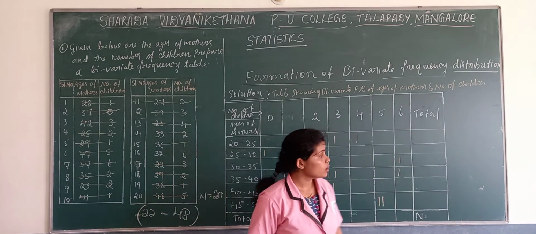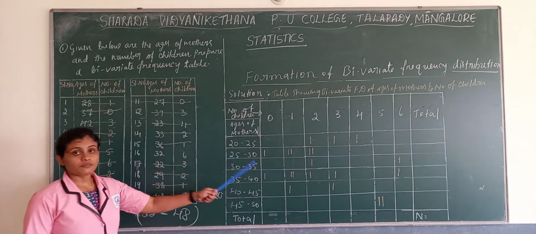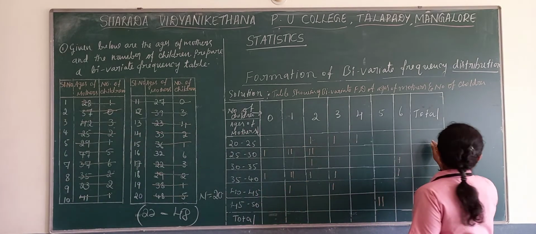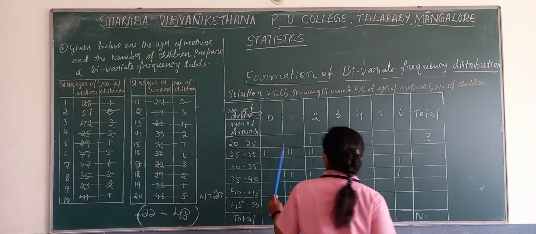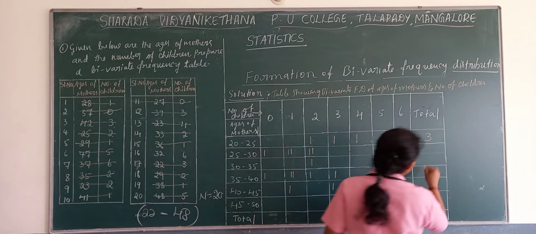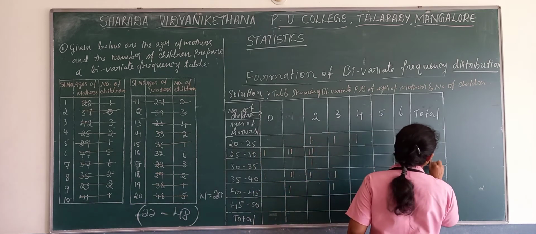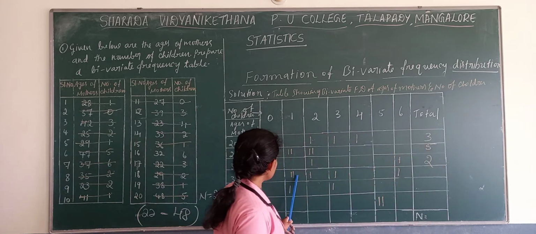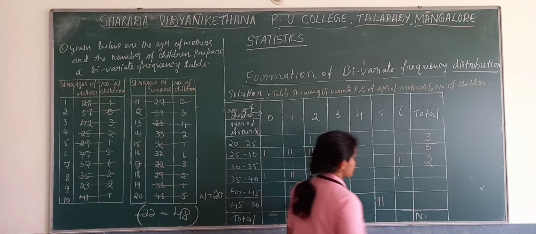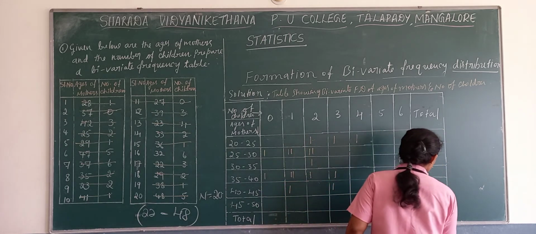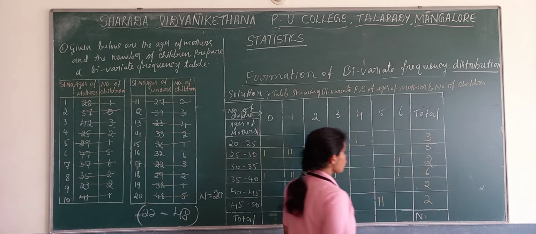So after assigning tally marks, now we have to write the totals. Here it is 3, then 1, 2, 3, 4, 5 and here 2. This column 1, 2, 3, 4, 5, 6. Here we get 6 and here it is 2 and the last one also 2.